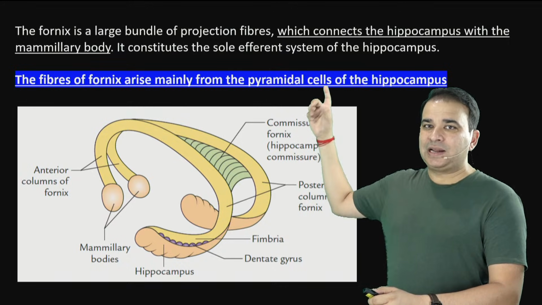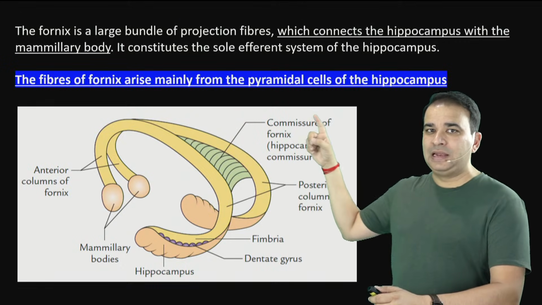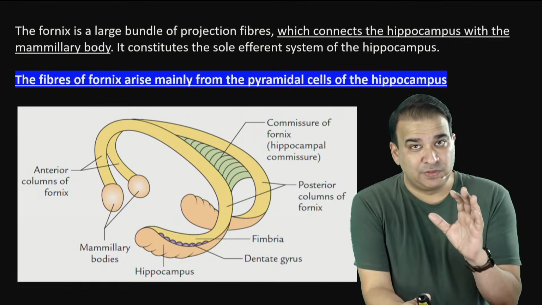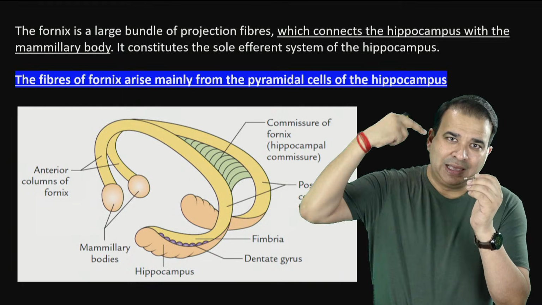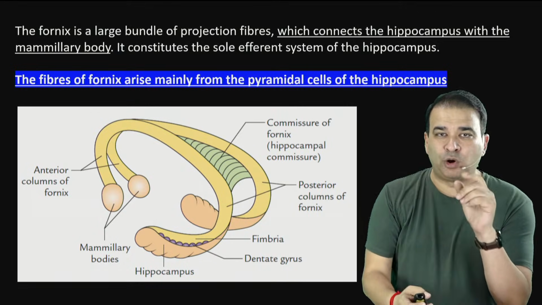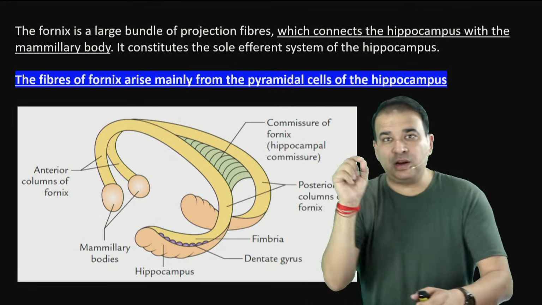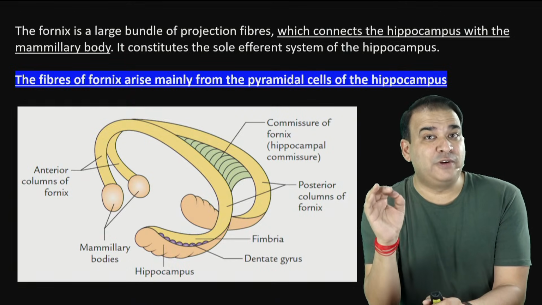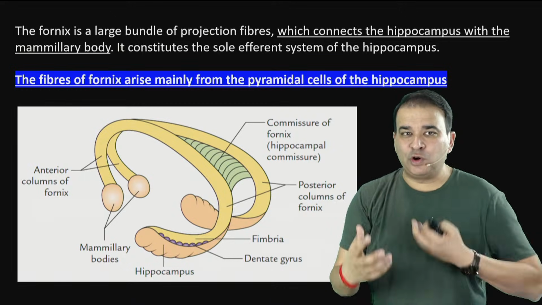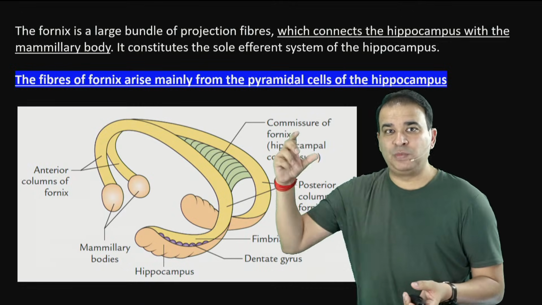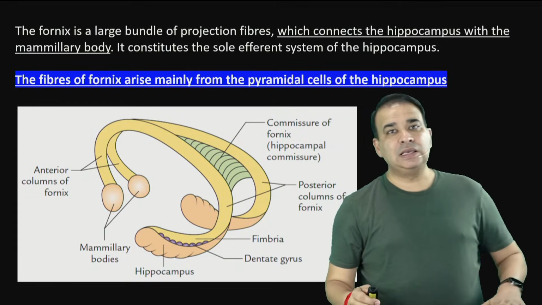So yes, they start in the hippocampus there, and they terminate in the mammillary body. The fibers of the fornix come mainly from the pyramidal cells of the hippocampus. That again could be a question to ask here. They start from the pyramidal cells of the hippocampus and they terminate in the mammillary body. And look at this one important point here, guys. It constitutes the sole efferent of the hippocampus. The only efferent of the hippocampus is the fornix only. There is no other efferent here. You never know what form they can ask you this question from. This could be another statement to ask, that what is the only efferent from the hippocampus, and that is the fornix.